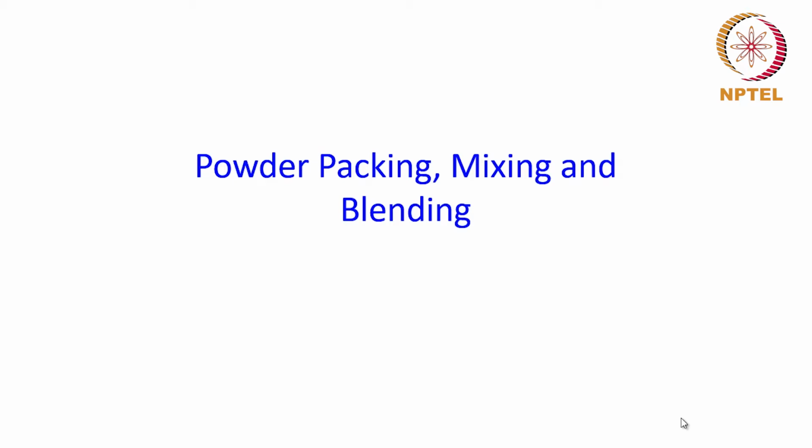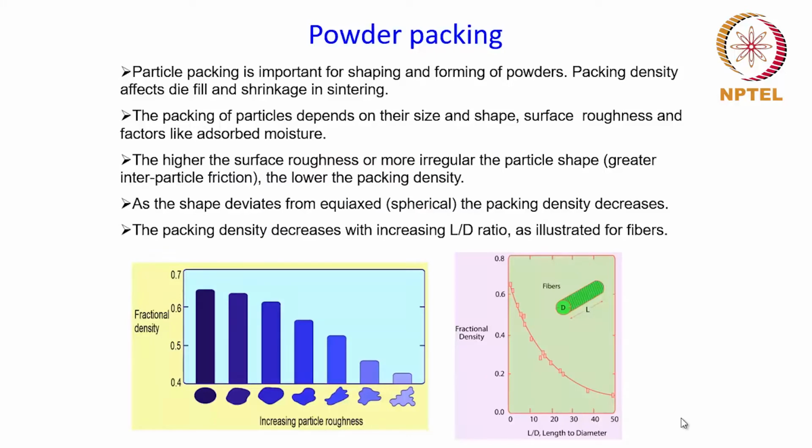So let us first understand what is meant by powder packing, and then we'll go on to see mixing and blending and talk about them in more detail, as to why mixing and blending is necessary and so on. Powder packing refers to the packing of the powder particles together to give it a shape.